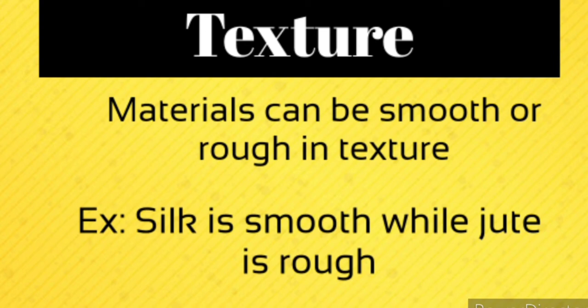A material on the basis of texture can be either smooth or rough or hard. For example, silk and jute. Silk is smooth while we are touching it, and jute is hard or rough when we are touching it.